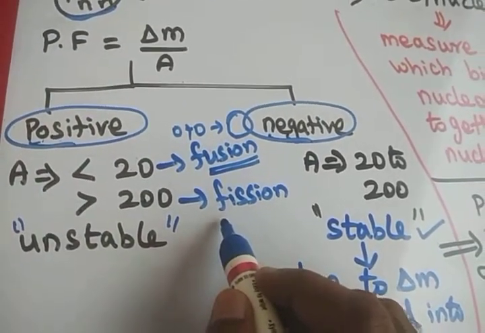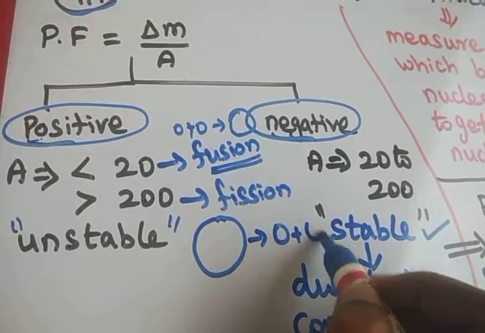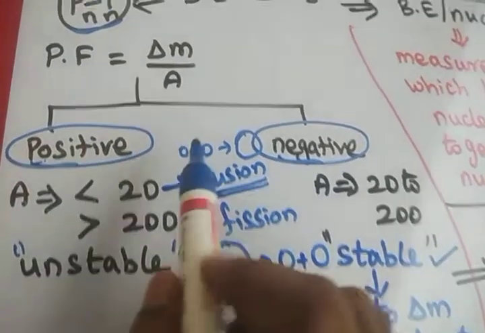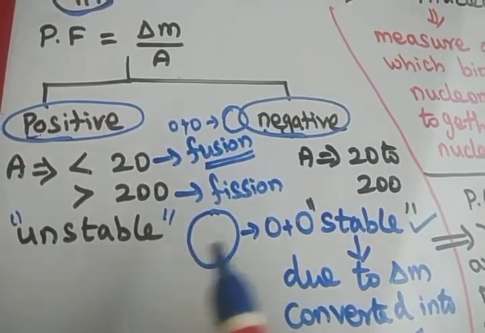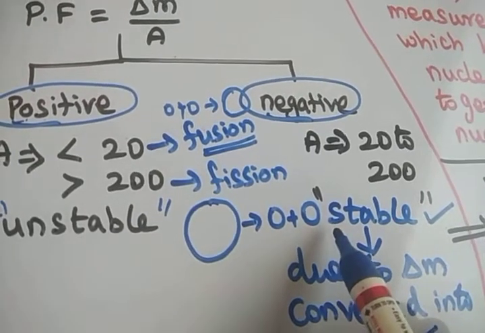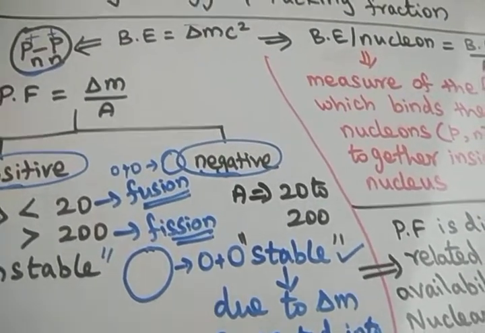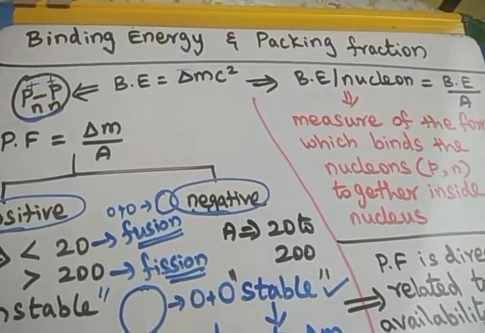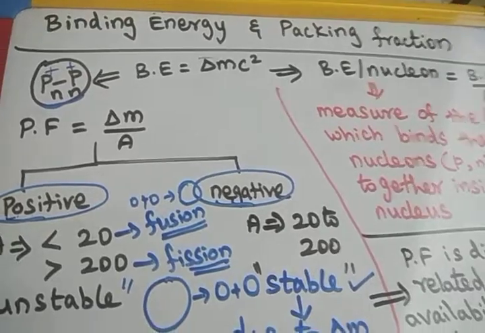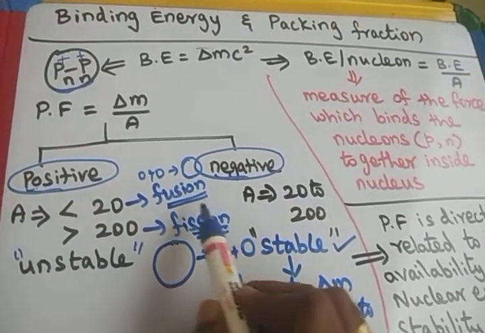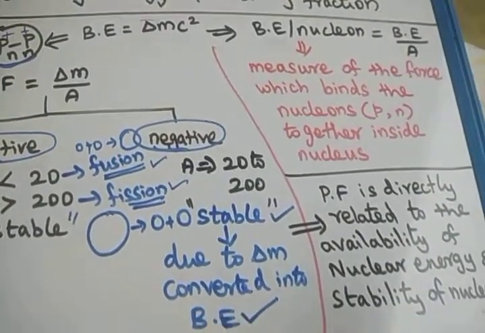That means the fission reaction. Nuclear fission means a bigger nucleus breaks into two smaller nuclei. Two lighter nuclei fused to form a bigger nucleus is fusion, and one bigger nucleus split into two smaller nuclei is fission. We are going to study these in detail in upcoming videos. Binding energy and packing fraction play an important role in nuclear physics. In our next videos, we will see nuclear fission and nuclear fusion in detail. So, are you clear?